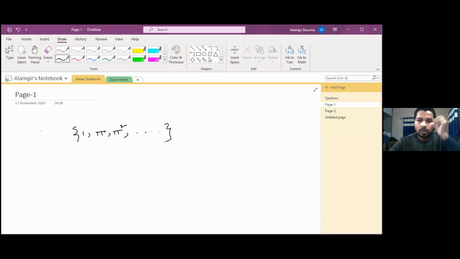How many of you think this one is a basis? Or another thing I want to clear: root 2, root 3, root 5, or the square roots of primes. Is this one a basis?